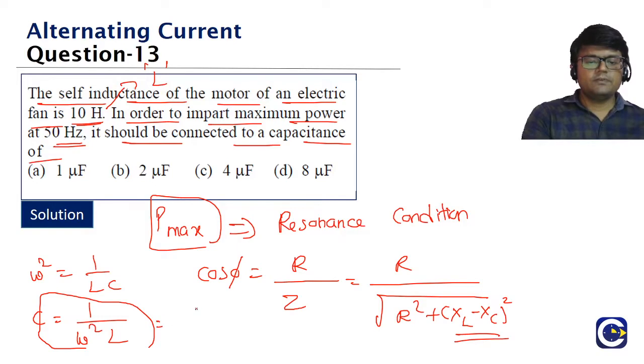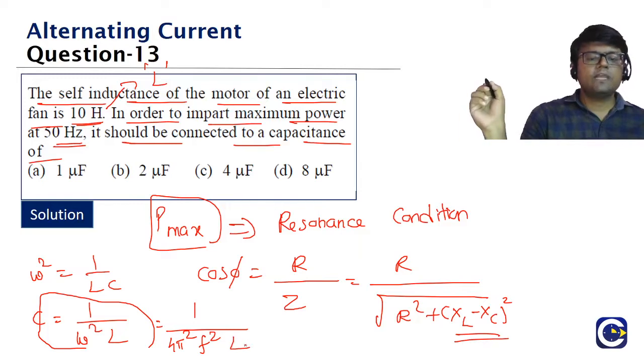So if you further simplify it, what it is going to come as 1 by omega square L, where omega will be 2 pi into frequency. So we'll have 4 pi square f square into L. 2 pi into frequency, square will come, means 4 pi square f square into L.